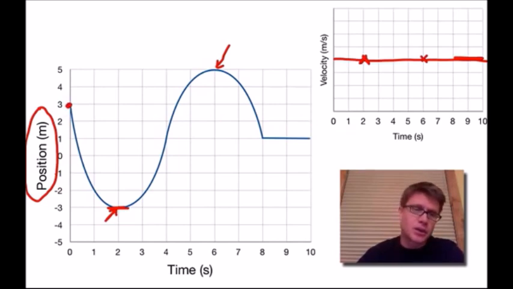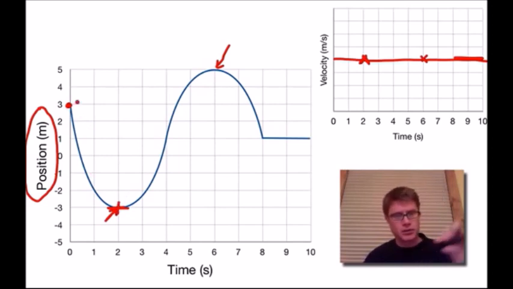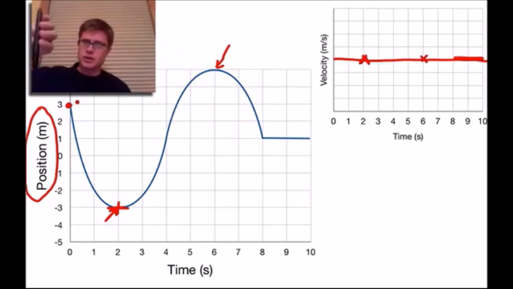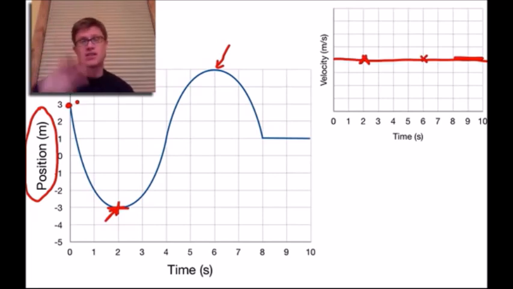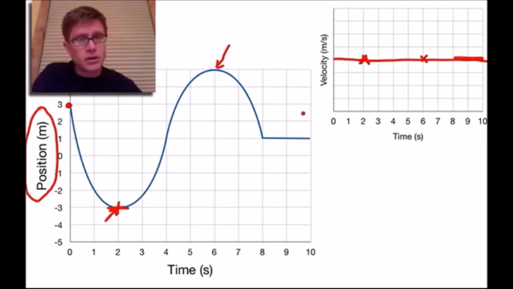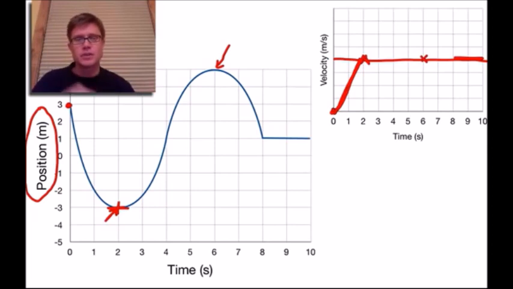Now I've got to just figure out what's going on from here, time 0, to time 2. And so using my magic pen, I kind of hold it up to the graph, and I see that my magic pen is pointed down. And as I follow the graph, it'll actually flatten out. And since it's pointed down, that means that we have a negative velocity. And since it's really pointed down far, that means we have a negative velocity that's really big. And so I know that it starts with a negative velocity that's very large. And we're not going to have to calculate velocities because it's tricky to do that when it's actually curving. We could do it at one point, but I know that between here and here, it is actually going like that. Okay, what happens after it hits the bottom?